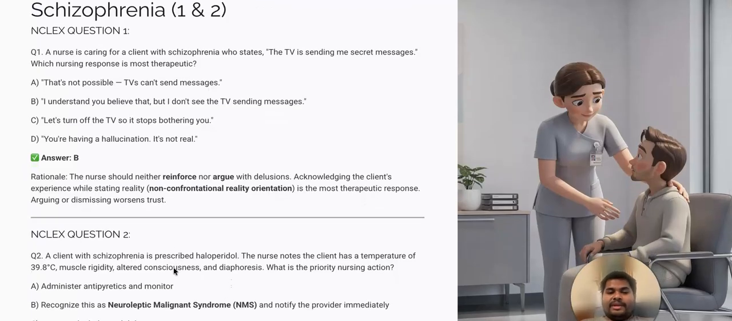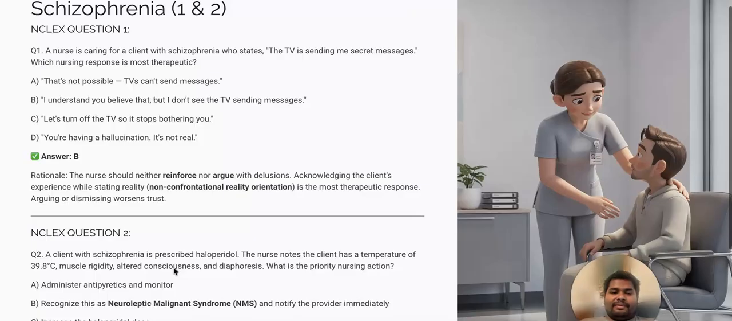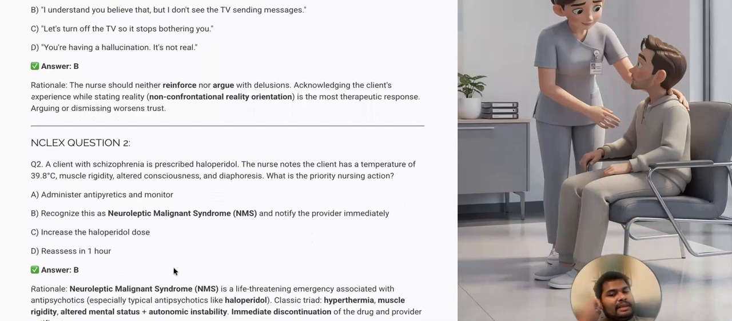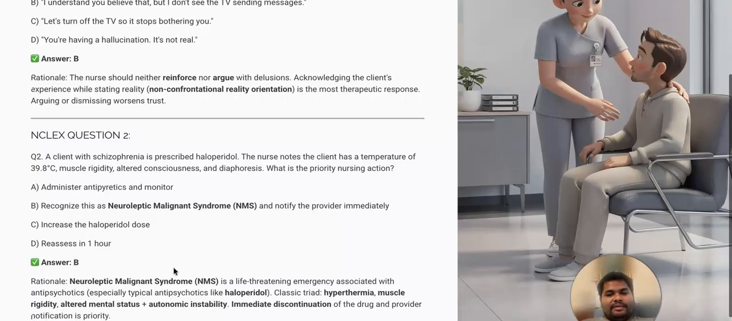So you say, I understand, I believe that you are feeling that you are receiving those messages, but I don't see the TV sending messages. So on one hand, you are with the patient, but you also want to give the reality check together. Okay, the main key thing is that you have to develop trust with the patient.